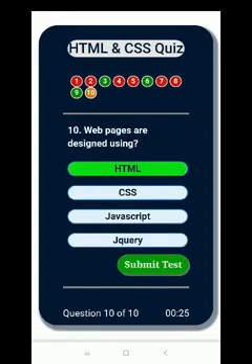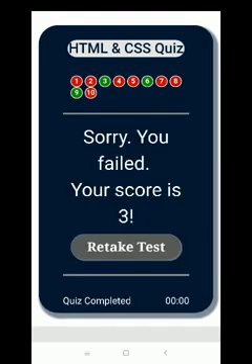Yes, now this is the final question, number 10. Web pages are designed using HTML, CSS, JavaScript, jQuery. You can select any one of them and submit your answer finally. Yes, now this is the final page displayed for you.